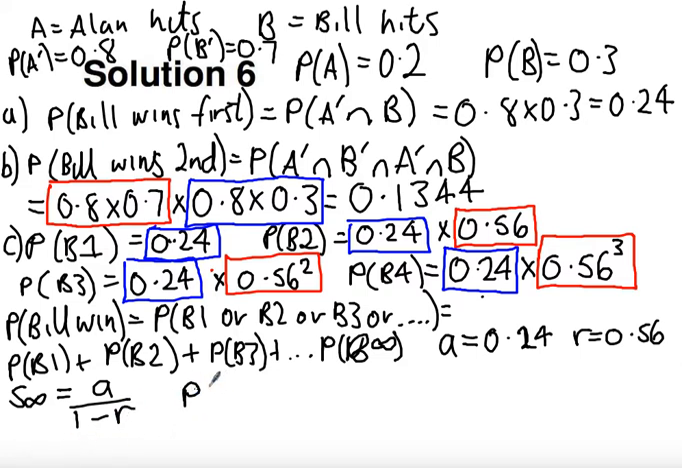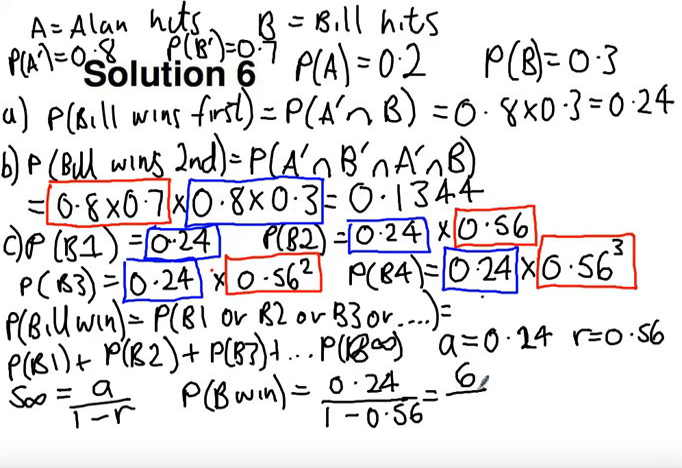And so the probability of Bill winning is going to be a, which is 0.24, over 1 minus the common ratio, which I've identified as 0.56. And so when we work through this on a calculator, we get an answer of 6 over 11.